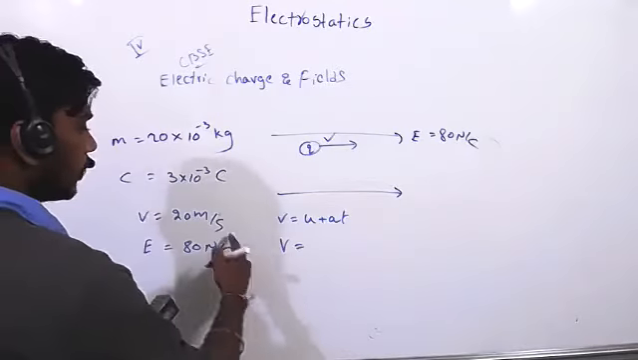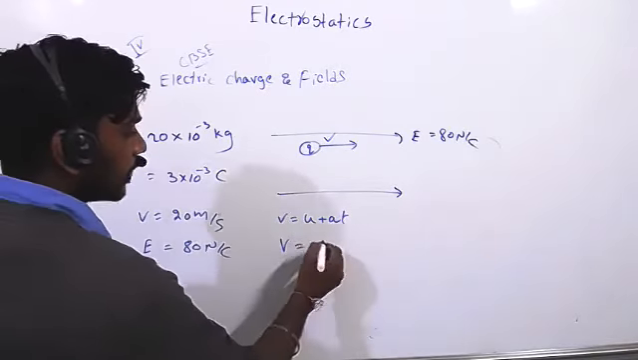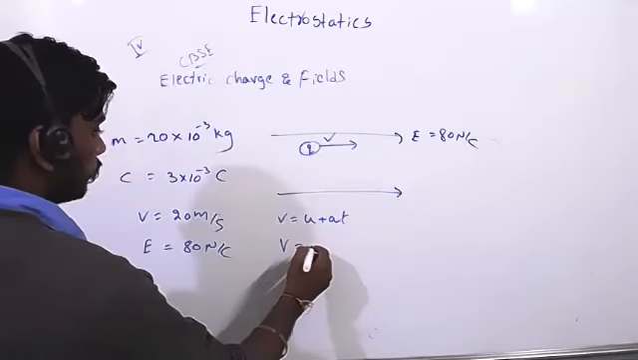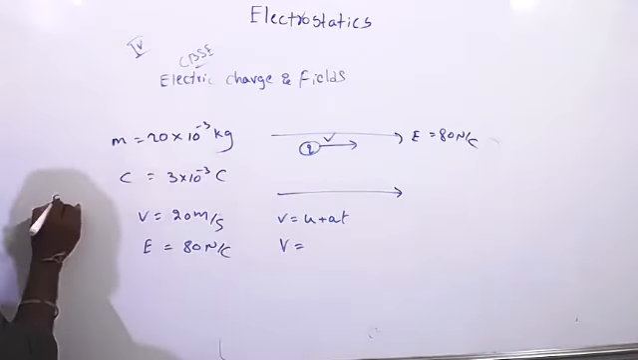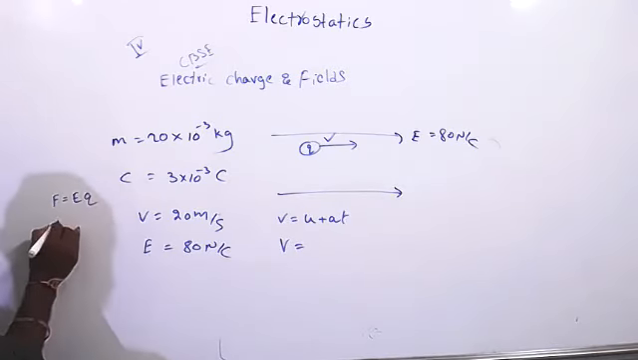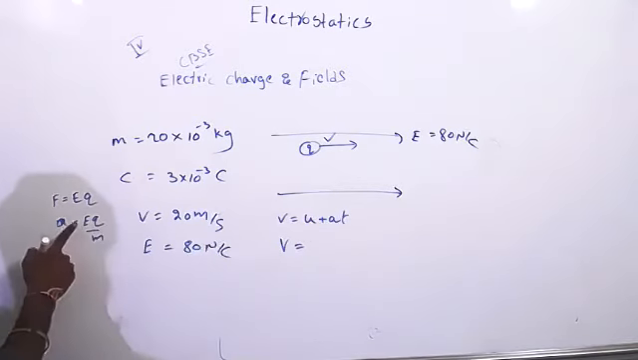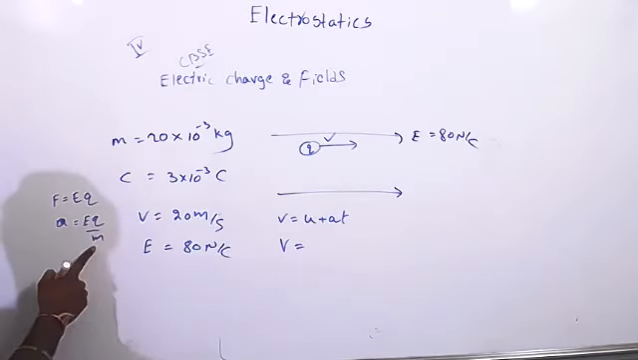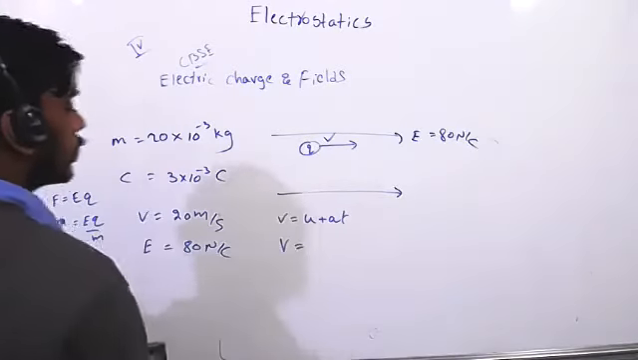Now initial velocity we know, right? Substitute that. What is the acceleration here? Acceleration formula we know, right? Acceleration is equal to F by mass. F is equal to EQ, so A equal to EQ by M. E we know, Q we know, M we know, so you can find out acceleration and put this time. So we'll get the answer. Let's see.